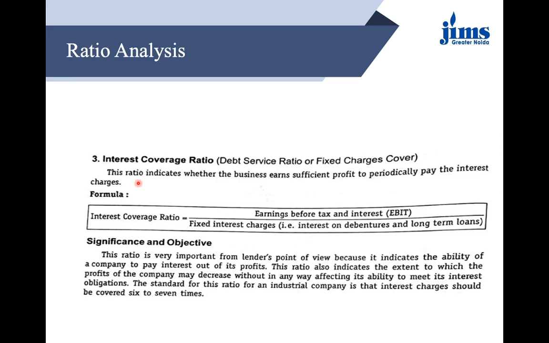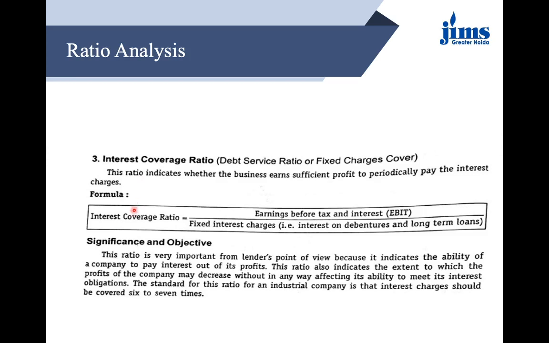One is the principal component, where you will be paying the original sum of money that you have borrowed, and in the second part you do have the interest cover. Interest is the basic earning of the lending authority. That is the only profit that they are earning out of it by lending the amount of money. So this ratio indicates whether the business earns sufficient profits to periodically pay the interest charges or not. And these interest charges need to be paid periodically, maybe monthly or so.